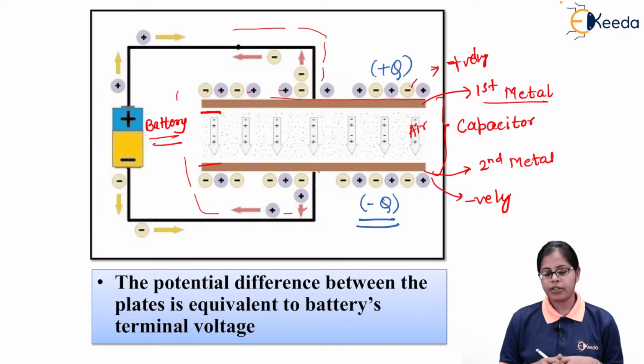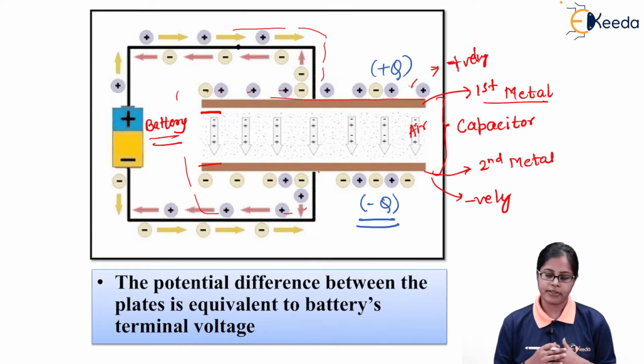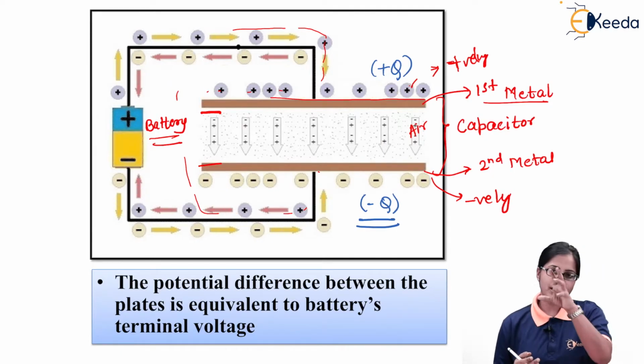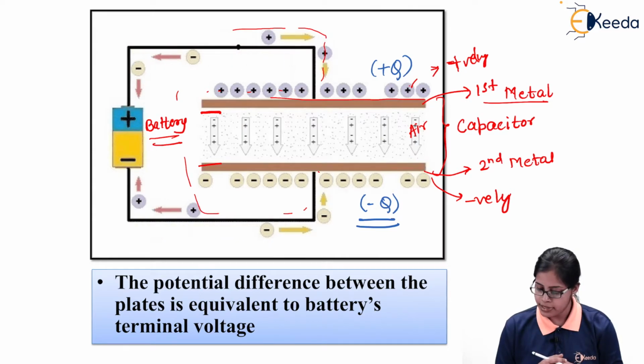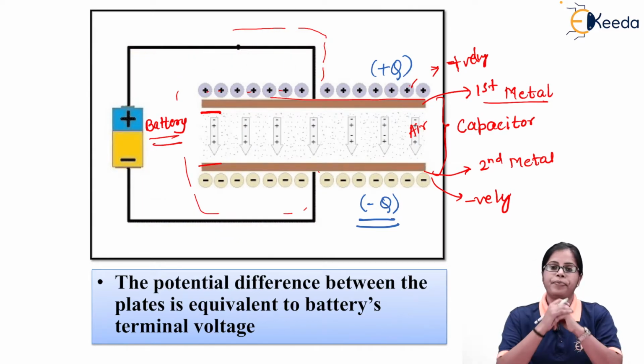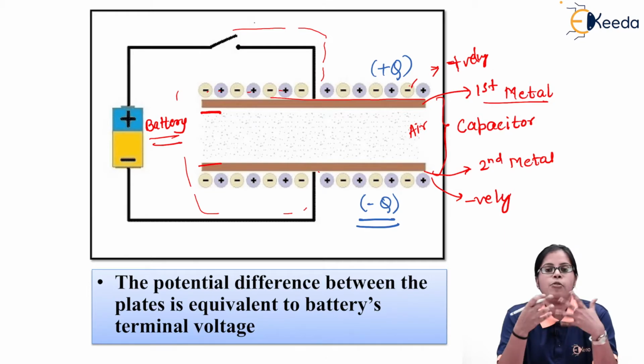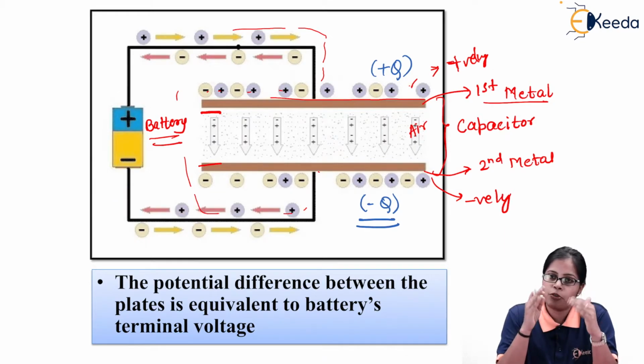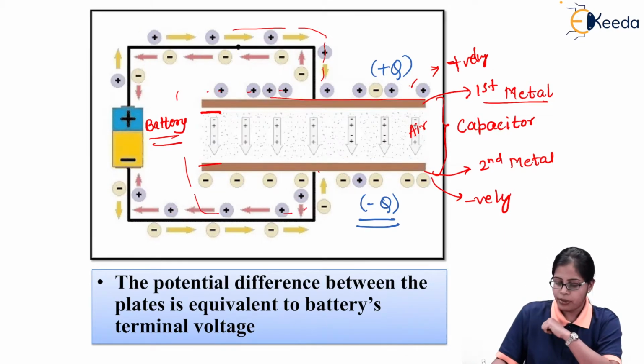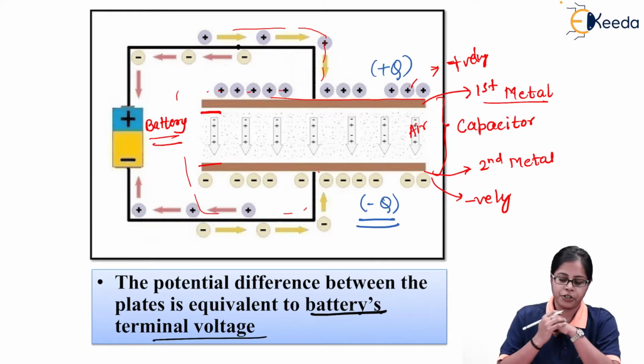So there is a potential difference between the two plates due to the charges deposited on the capacitor. Obviously the question arises, how much is the potential difference between the two plates? That will be equal to the battery's terminal voltage.